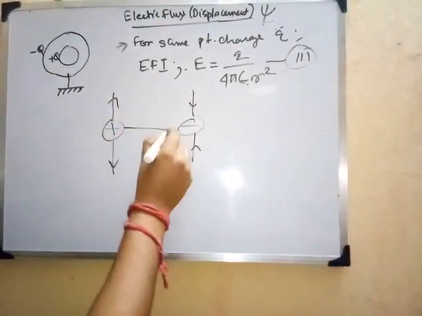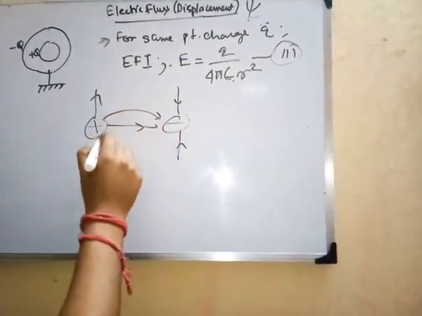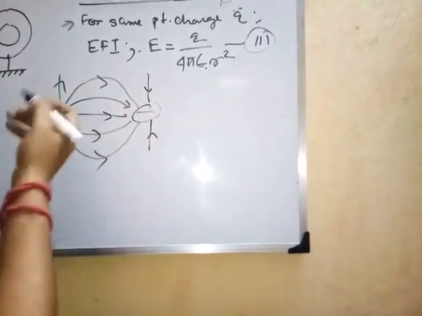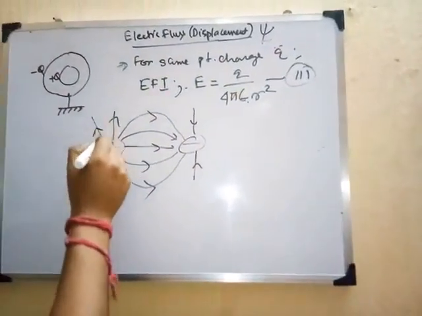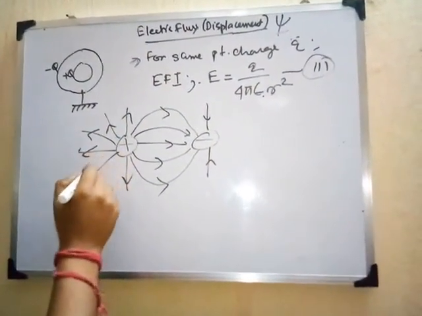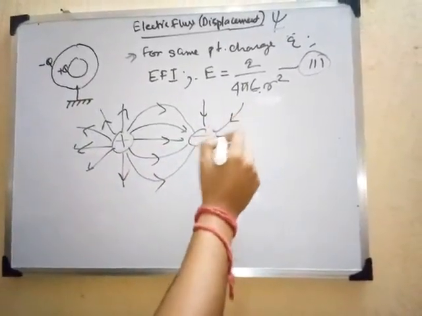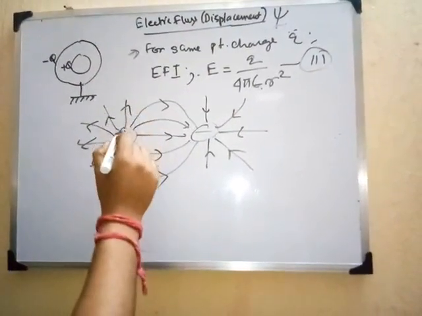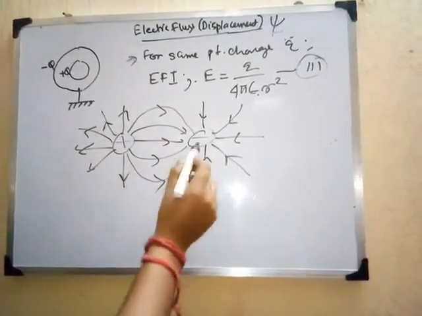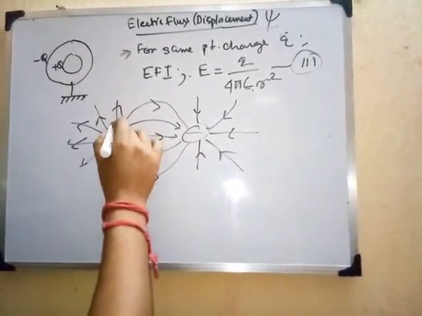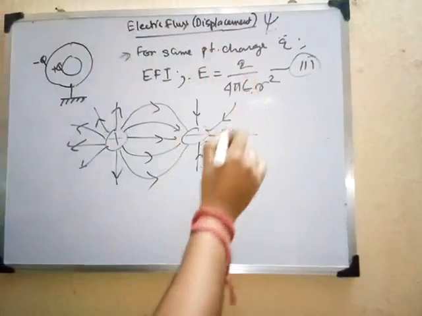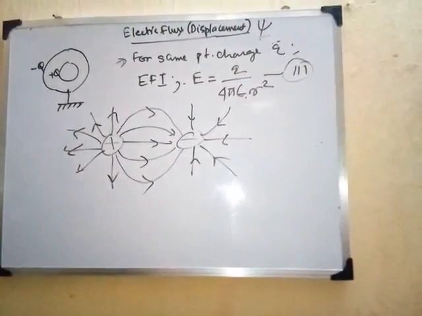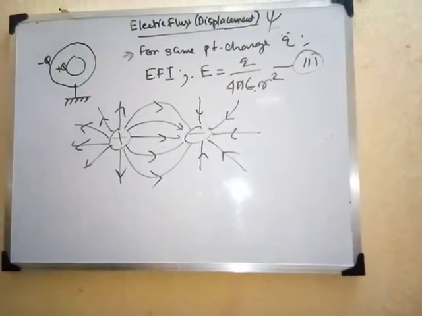A line going out from the positive goes directly to the negative, but other lines go around and come back around here, going down and coming around. This is the orientation of the electric flux lines if positive and negative charges are present simultaneously, right?